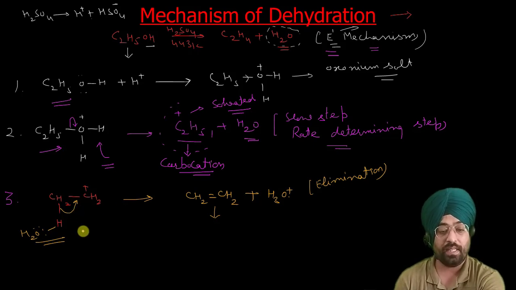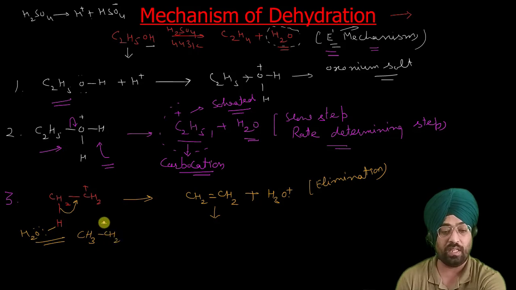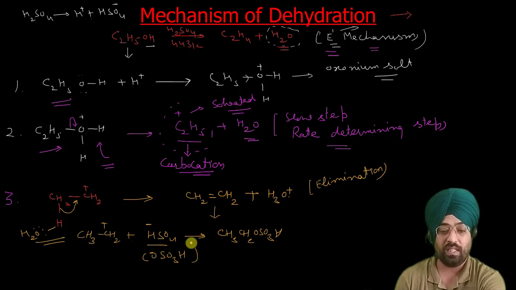The other possibility can be this CH3 CH2 positive plus that HSO4 negative. This nucleophile can attack this carbocation to give you CH3 CH2 OSO3H. HSO4 negative can also be written as OSO3H negative, but this reaction does not take place.